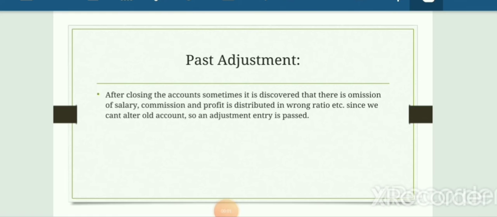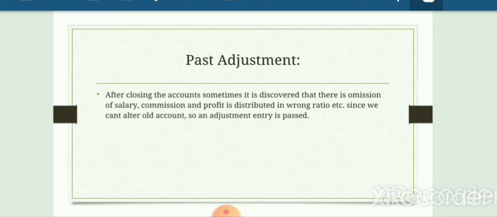There is one more topic which needs to be discussed at the time of revision, which is treatment of past adjustment. One should also know that after closing of accounts, sometimes it is discovered that there is omission of salary, commission, or profit is distributed in wrong ratio, etc. Since we can't alter old accounts, an adjustment entry is passed, and that adjustment entry is known as treatment